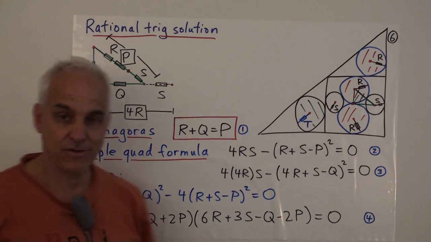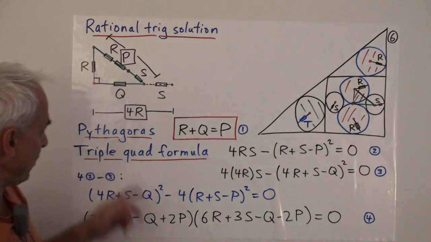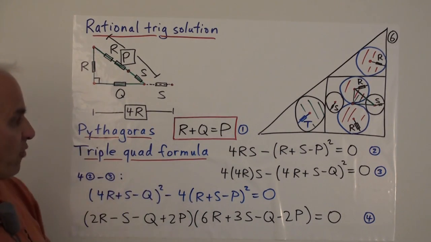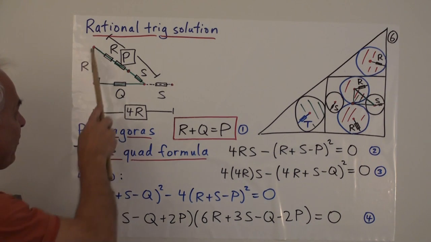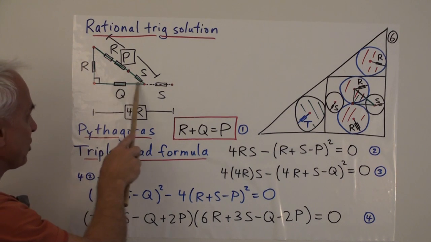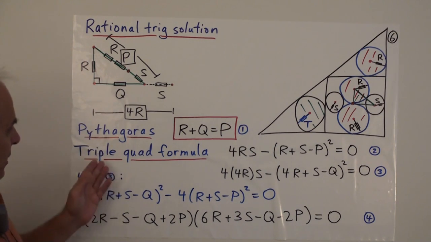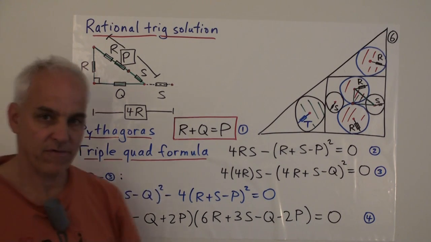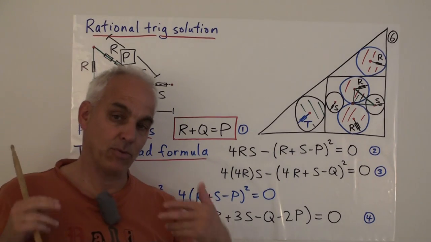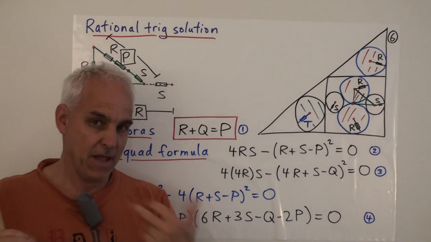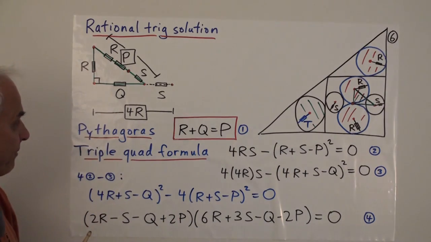Okay, so we're going to use the two most important formulas in geometry, in fact in mathematics, Pythagoras' theorem and the triple quad formula. In this triangle here, Pythagoras' theorem tells us that this quadrance R plus this quadrance Q equals this quadrance P. The less well-known formula, but also very important, the triple quad formula, tells us what happens when we have three collinear points: the relationship between the three quadrances of three collinear points.